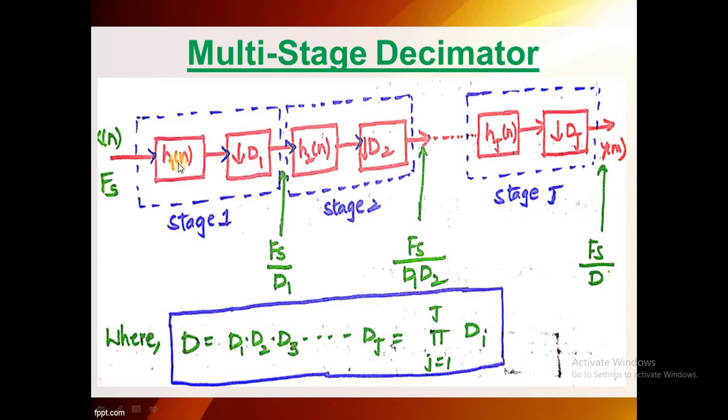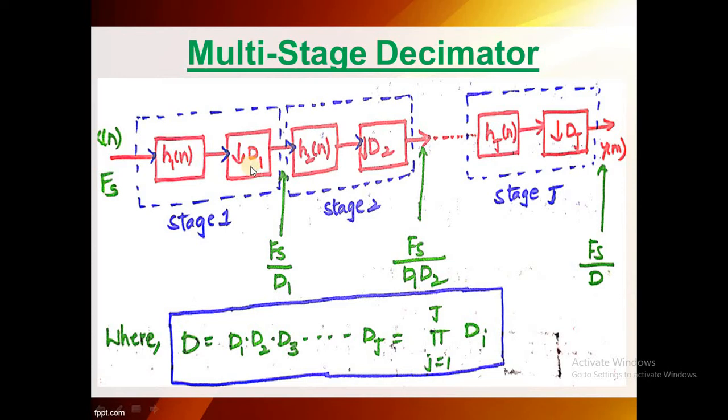The anti-aliasing filter along with the decimator is called the decimation process. We discussed in part 1 what the decimation process is. Simply remember, H1 of n is an anti-aliasing filter, D1 is a decimator, and together H1 of n and D1 are called a decimation process.